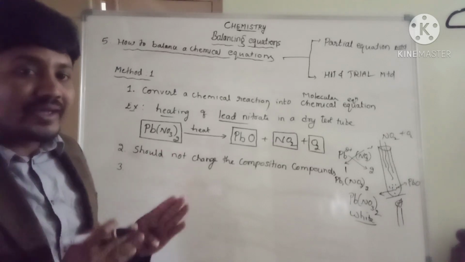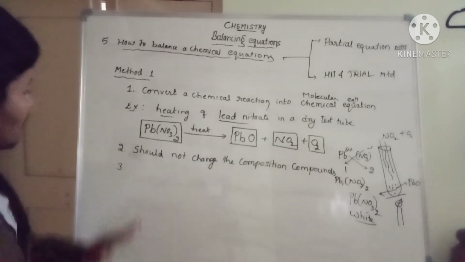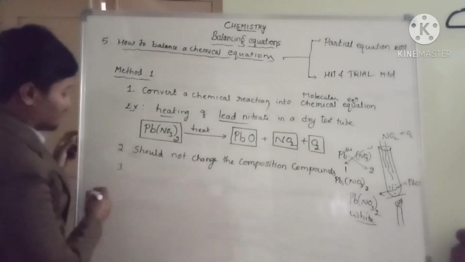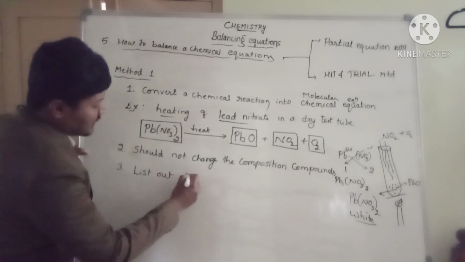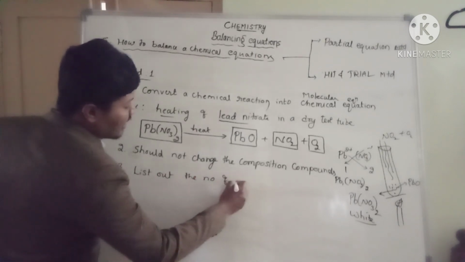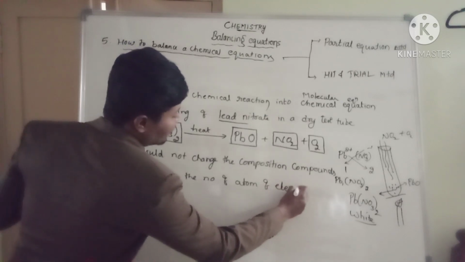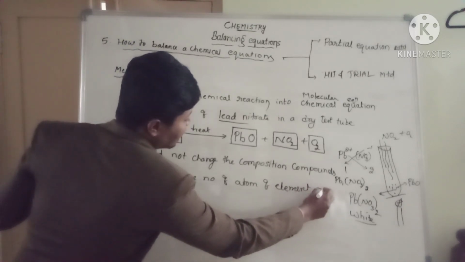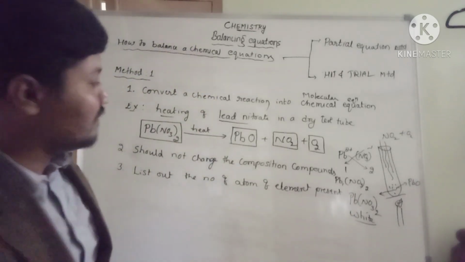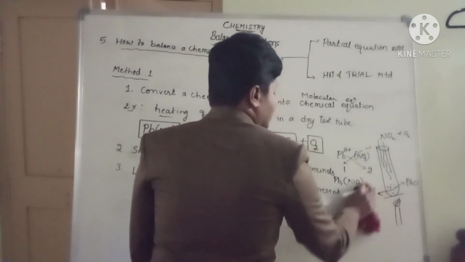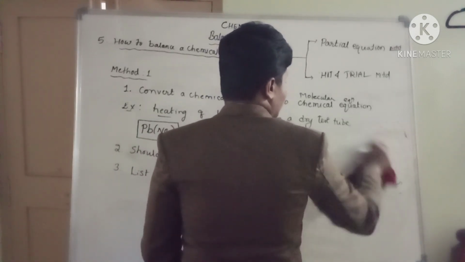You have to identify the number of atoms of each element present in a compound. What is the number of atoms of each element present in the compound? You should list out the number of atoms of elements present in the compound.